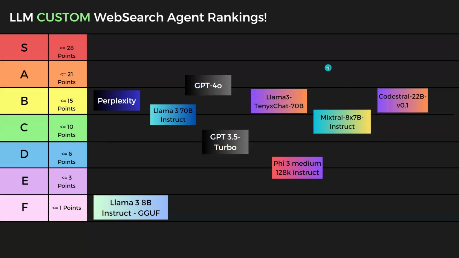So as you might have guessed, 17.5 points puts us in the A tier. So I've put it between the A and B tier. So it does outperform Perplexity. But to move solidly, it could probably get into that S tier. But I think that would require some optimization of the prompts, and it would also require some amendments to that data quality assessment agent too. So that's really good. Predictably, GPT4o does outperform Perplexity. I think the base model does outperform Perplexity anyway. It would be good to see how this custom web search agent performs versus the base model.